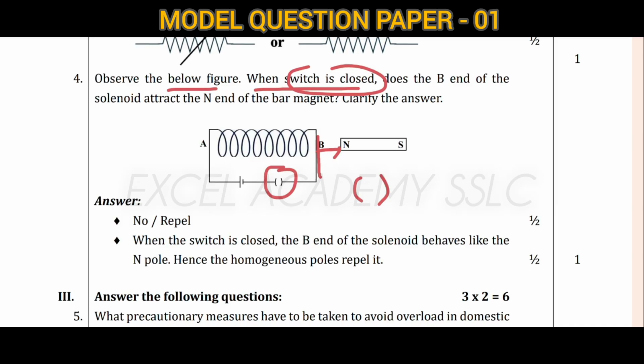Here repulsion happens. When the switch is closed, the B end of the solenoid behaves like the N pole, and hence the homogeneous poles repel it.